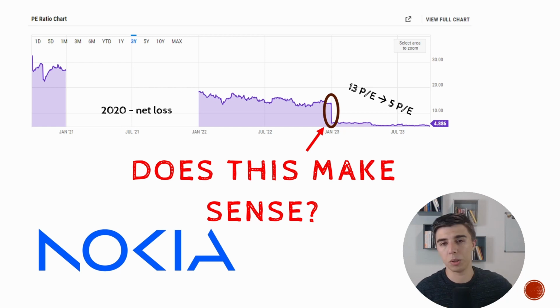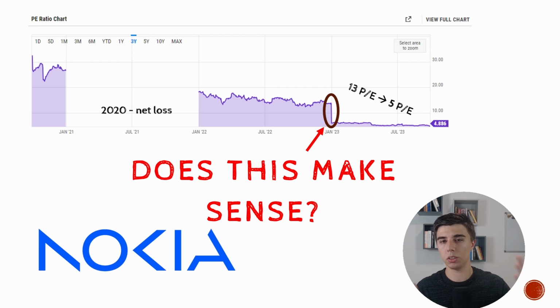So if a company is not profitable, there's no earnings, and therefore, because the PE ratio is lagging, we're using the historical data. In the year after that, there was no option to calculate a PE ratio. Then the year that followed, it was between 15 and 20, decreasing to 13, and then, as you can see, in January 2023, which means the 2022 numbers were out, it went down from 13 to 5. Now, we know that based on the price that we just saw over the last year, the price went down 18%. So if we know that the price didn't change much, it means that the earnings changed a lot.